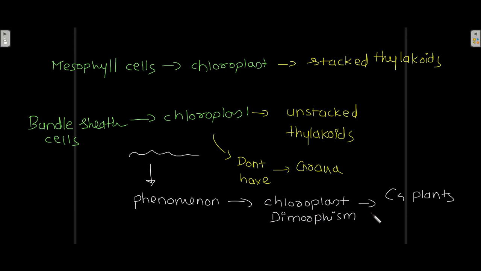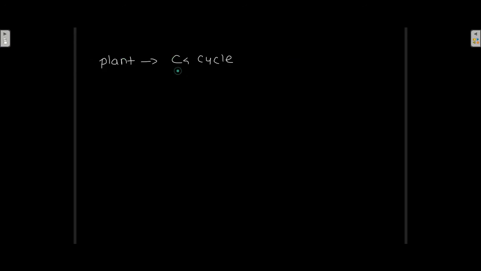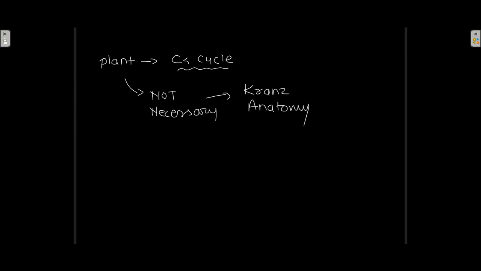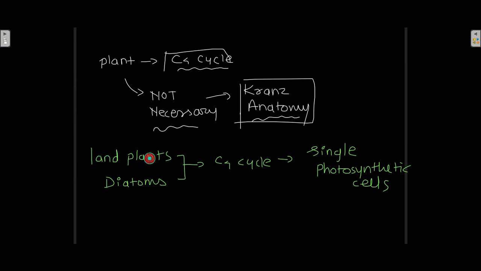If a plant is exhibiting the C4 cycle, then it is not necessary that the plant is exhibiting Kranz anatomy as well. A plant may have the C4 cycle and may not have the Kranz anatomy. That is possible. There are some land plants as well as diatoms in which the C4 cycle occurs in a single photosynthetic cell. They don't need mesophyll cells and bundle sheath cells to exhibit the C4 cycle. Without Kranz anatomy, these land plants and diatoms exhibit the C4 cycle.